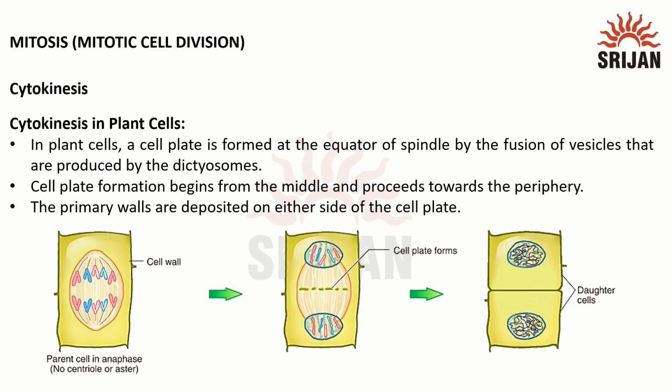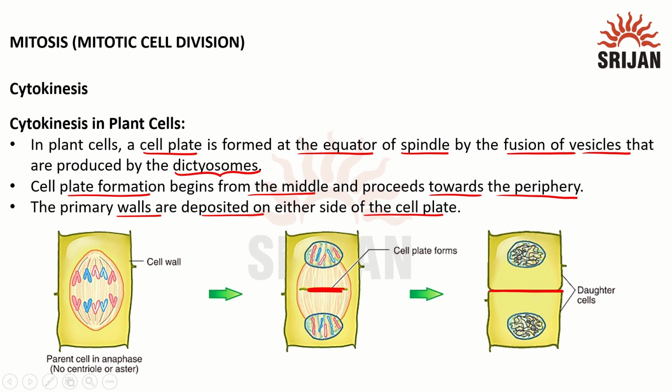And on the other hand, in a plant cell, there is a cell plate method where a cell plate is formed at the equator in the middle with the help of Golgi bodies, and this cell plate will extend towards the end. So the cell plate is formed at the equator of the spindle by fusion of vesicles that are produced by dictyosomes. Dictyosomes are a simpler version of Golgi. Cell plate formation begins from the middle and proceeds towards the periphery. The primary walls are deposited on either side of the cell plate. So this will end the mitotic division in case of a plant cell. I hope this topic is clear to you. Thank you.